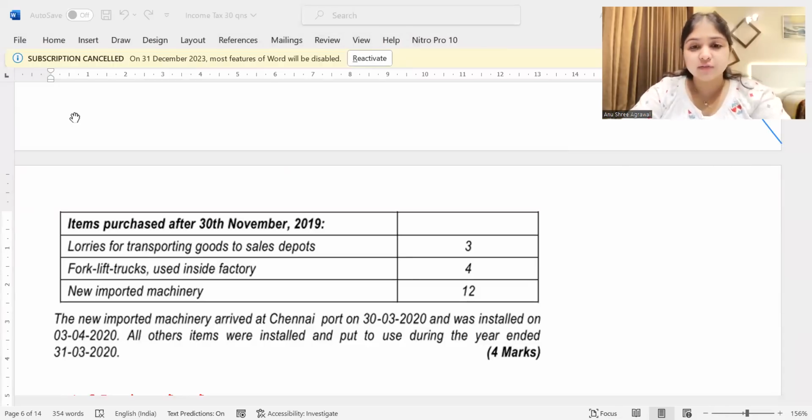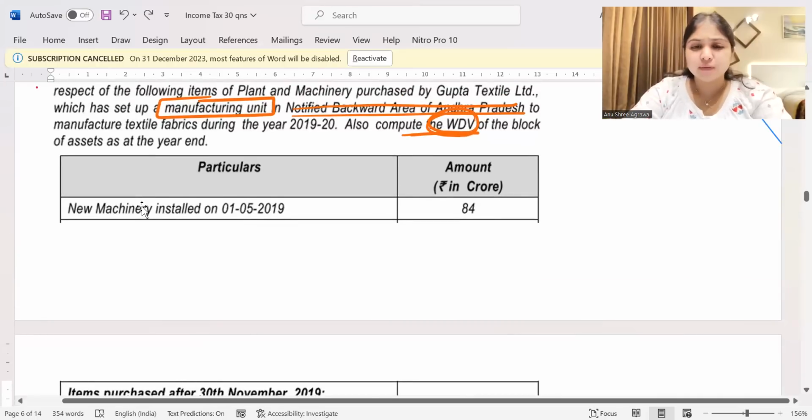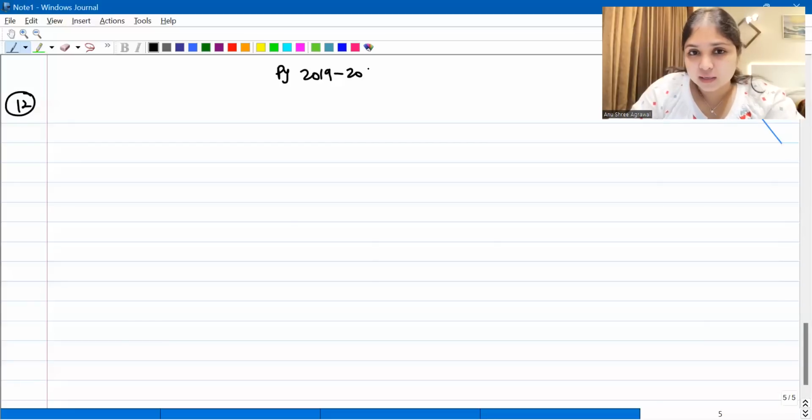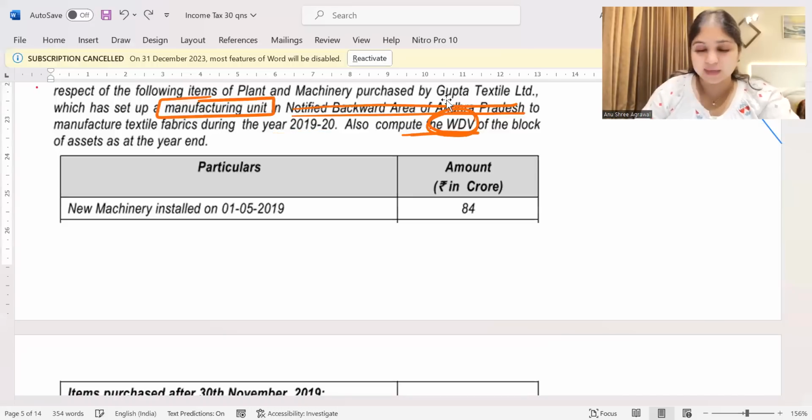Okay, so this is the information that they have given to us. In this question, they are asking us to find the WDV. Our usual calculation is what you will be doing, nothing specific in the initial stages. Previous year 1920, that is assessment year 2020. This is the year for us in this question. Previous year 1920, assessment year 2021.